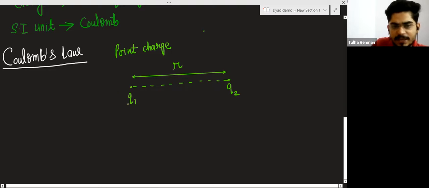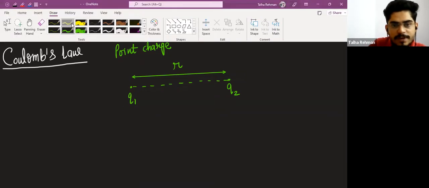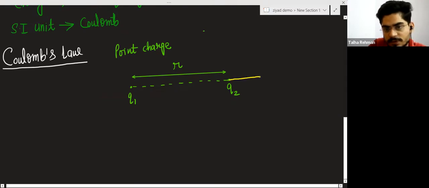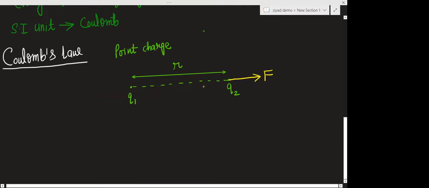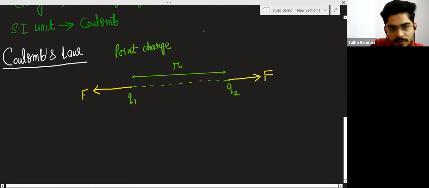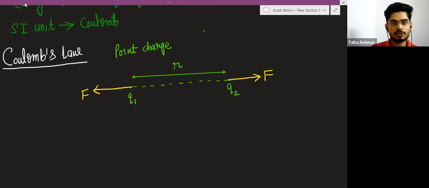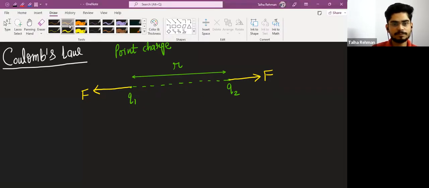Suppose these two charges are positive charges, so you know that these two charges will repel with some force.